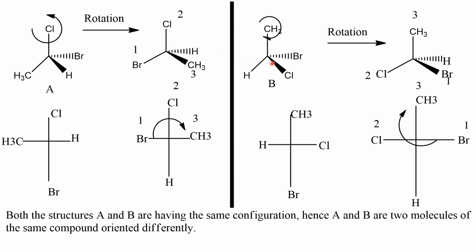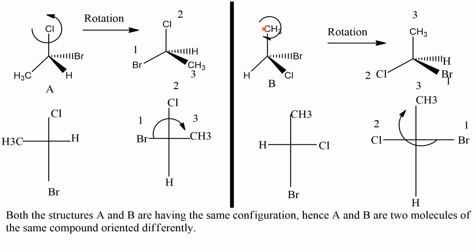Now look at this molecule B. So here we have the chiral carbon, and here also we have the same set of 4 groups: methyl, chlorine, bromine, hydrogen. So here also we have the same set of groups with the chiral carbon. So what I am doing now is a rotation to bring the hydrogen to the back.